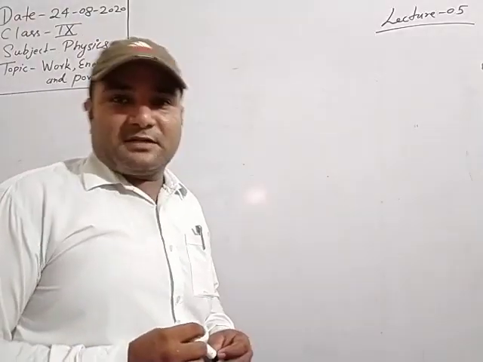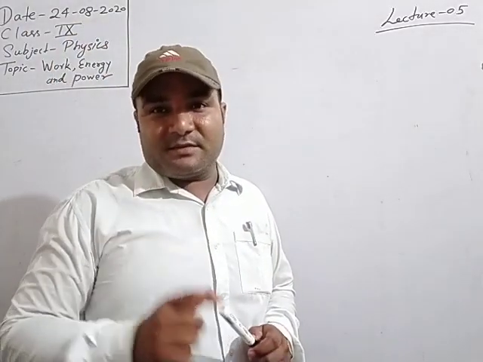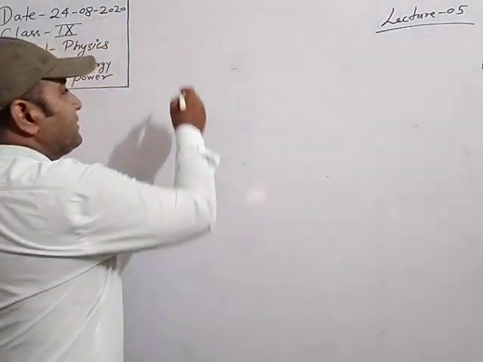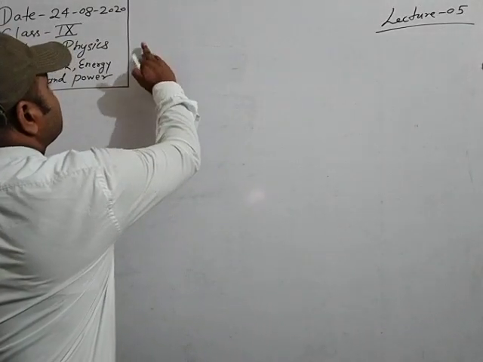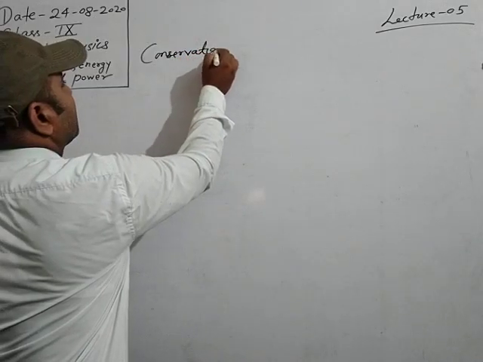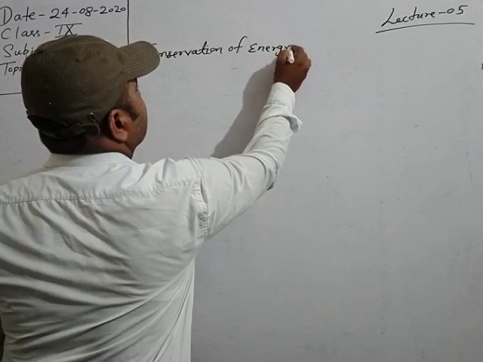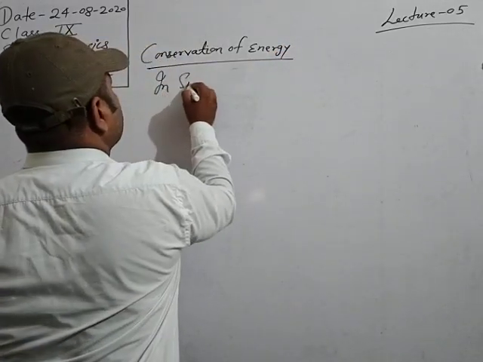Just after the conservation of energy in case of freely falling body, the next concept is conservation of energy in case of simple pendulum. Just see, conservation of energy in simple pendulum.